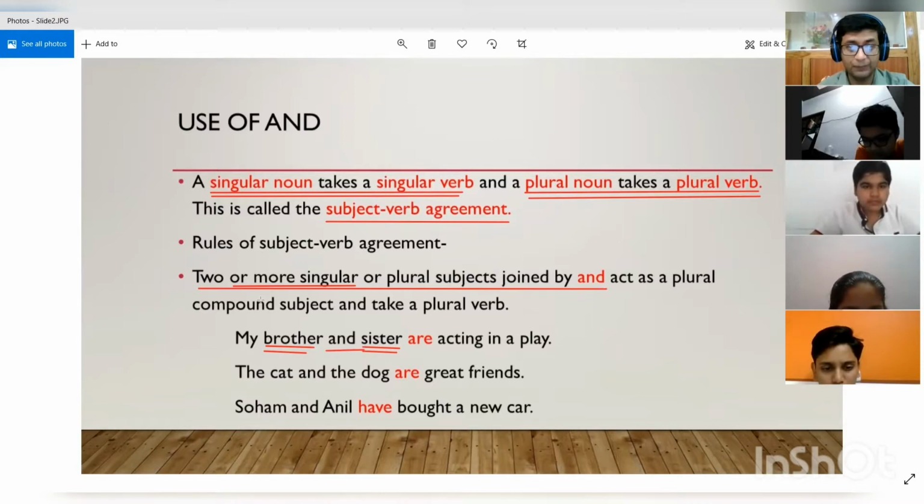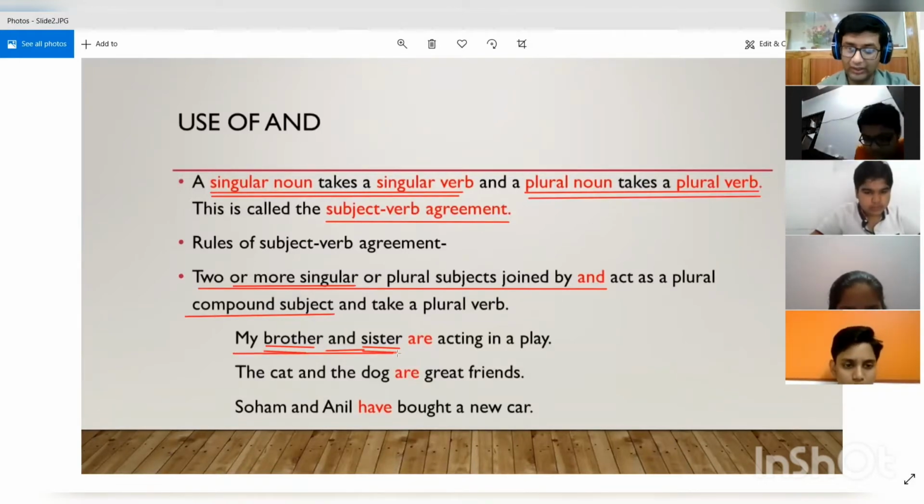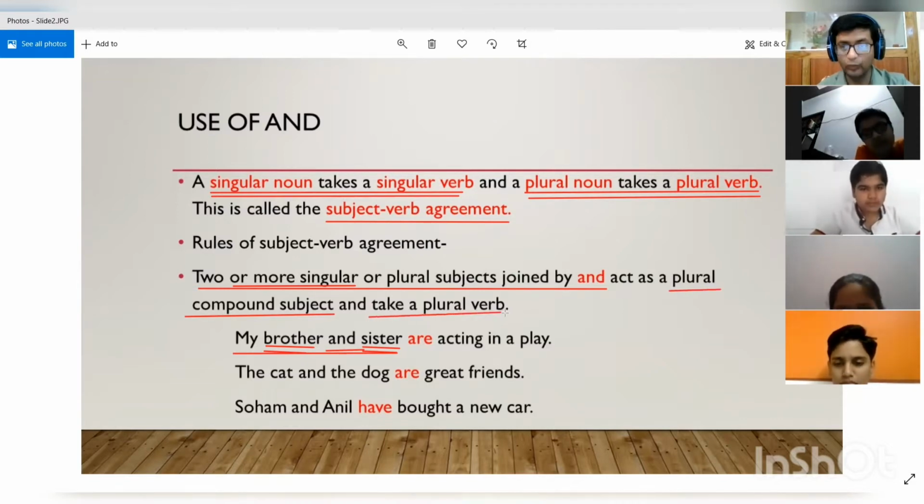They act as a plural compound subject. So my brother and sister becomes a plural compound subject, because brother was singular, sister was singular, and when they are added together with and, they become plural. So they become a plural compound subject and take a plural verb.